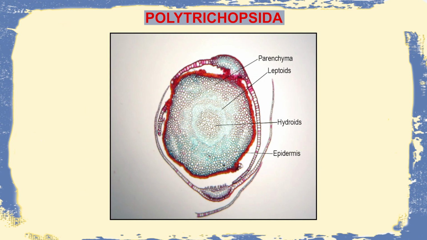On seeing the cross section of the stem, the central portion is occupied by structures known as the hydroids, which are the water-conducting cells, followed by structures known as the leptoids, which are the sugar-conducting cells, and in the surrounding portions are epidermal or parenchymatous cells. So the presence of hydroids and leptoids is the most identifying and common characteristic of the group Polytrichopsida.